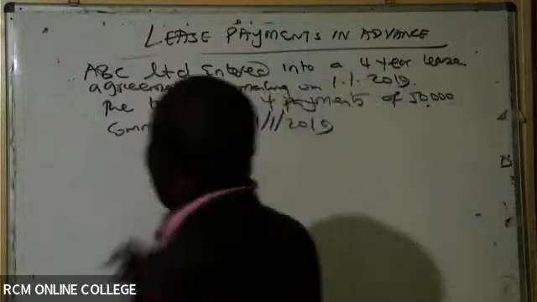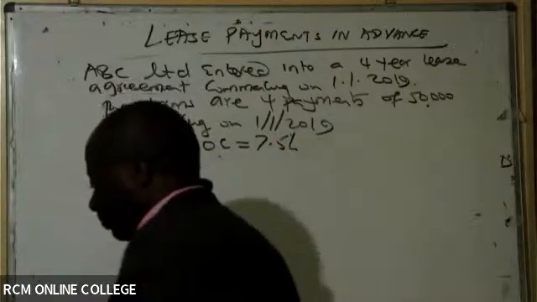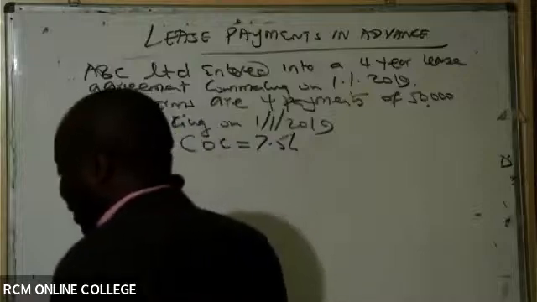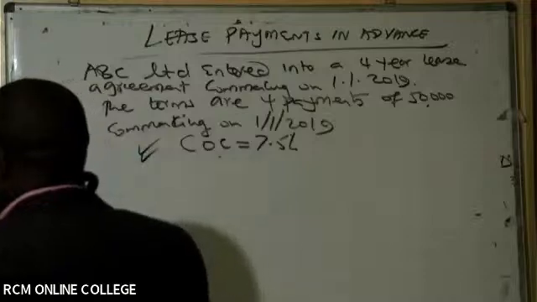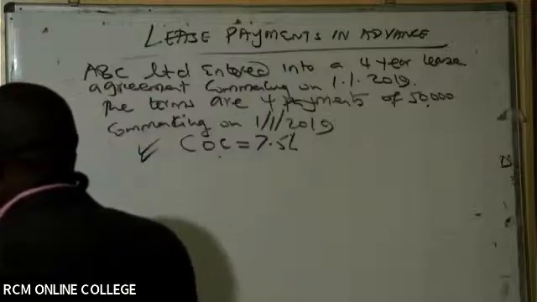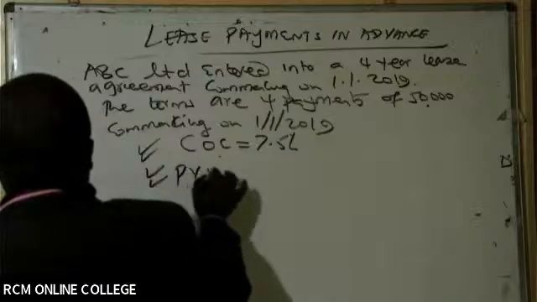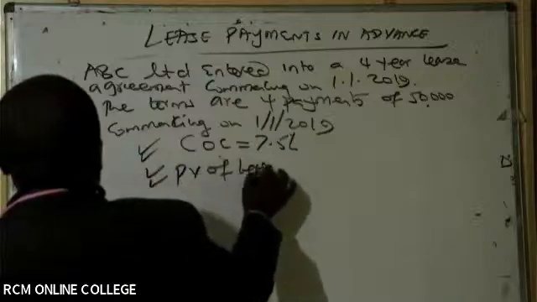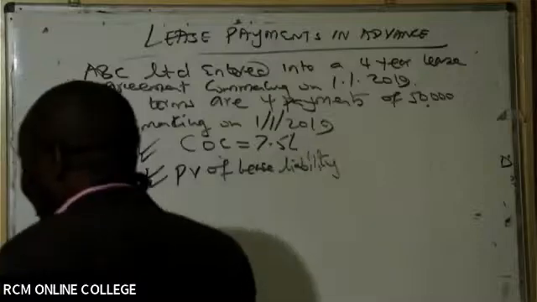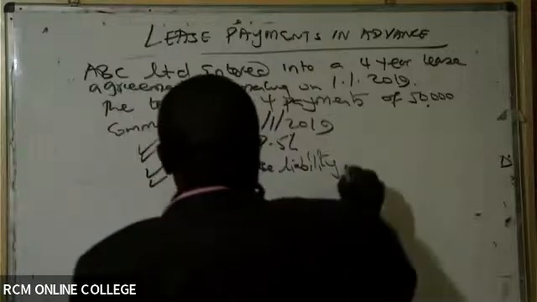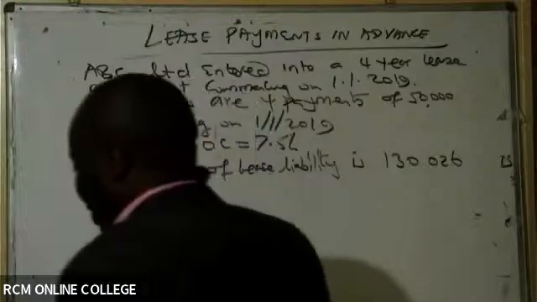The cost of capital is 7.5%. And then they have given us the present value of the lease liability, which is 130,026.